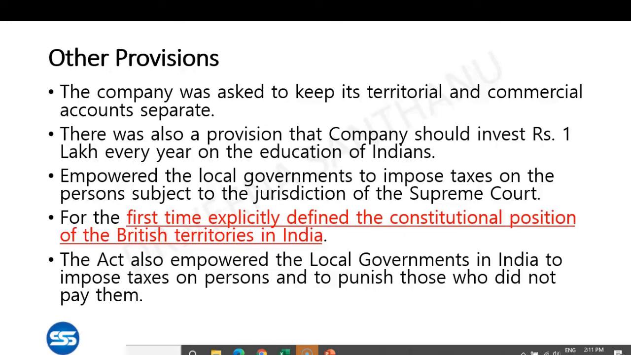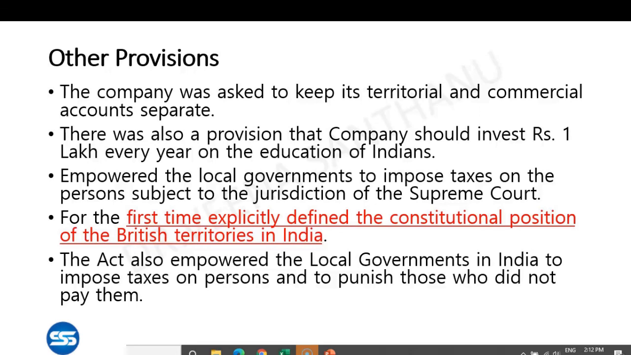Previously, we came to know that from a particular act, it was confirmed that from now onwards, there are only British possessions in India, no East India Company's possessions. If you know the answer, please comment it on the comment box. Which act was that? That is, it was confirmed that from now onwards, there are only British possessions in India, no East India Company possessions. But in Charter Act 1813, the constitutional position of British territories in India was confirmed. Okay, this is an important thing.